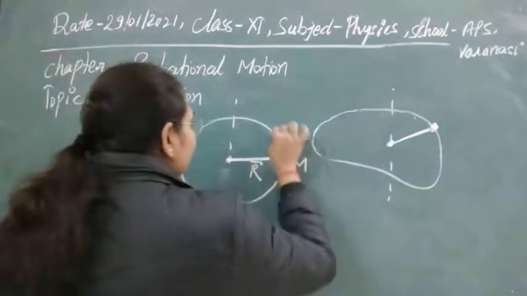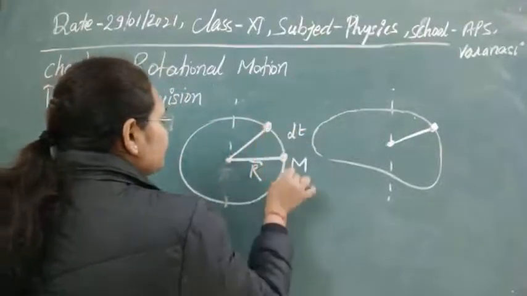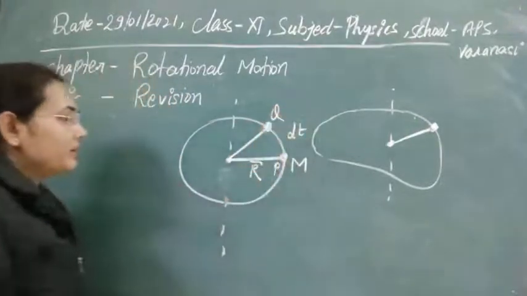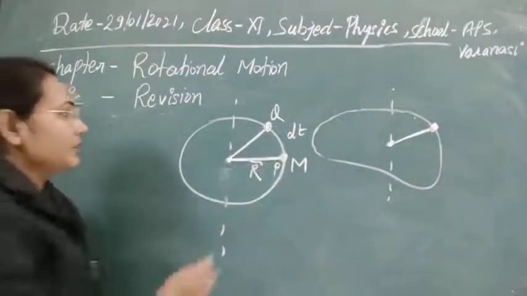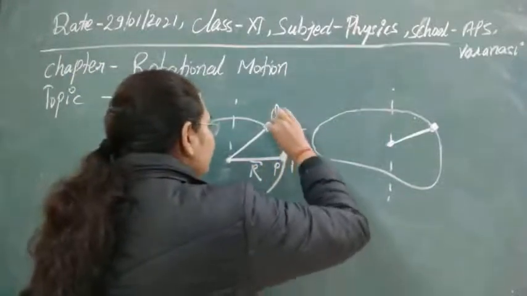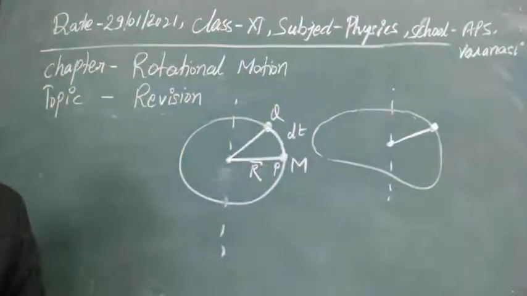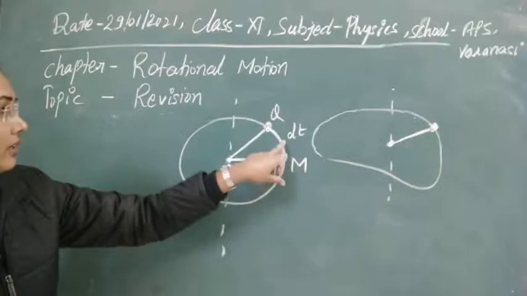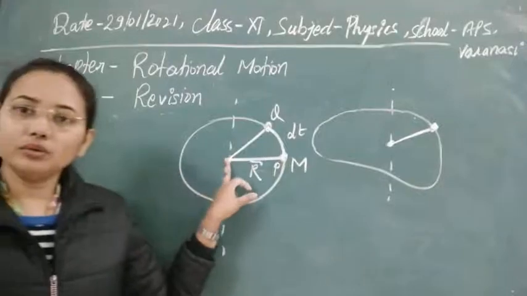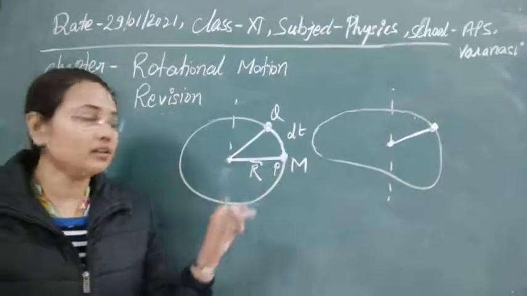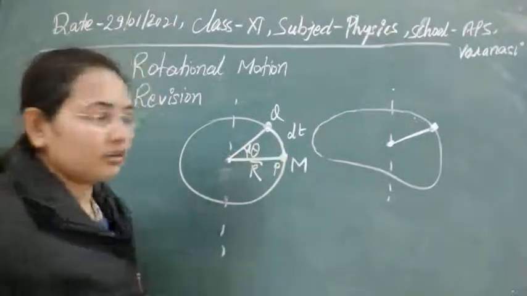Suppose in dt time it reaches from point P to point Q. During this movement it is moving on this path. This is the arc, and this is like the linear path; the body makes a linear path from here to here, but at the center it also does some rotation with respect to the center. We can see that it makes some angle d theta at the center.